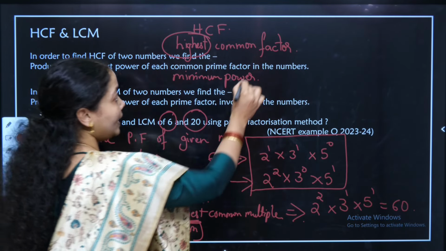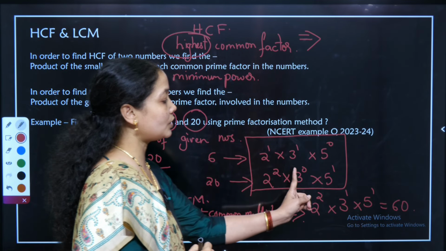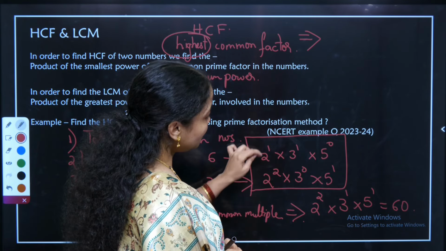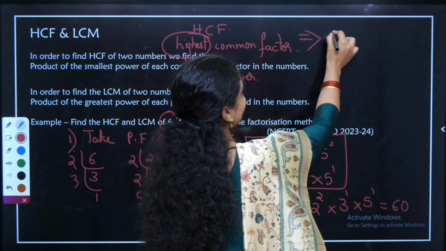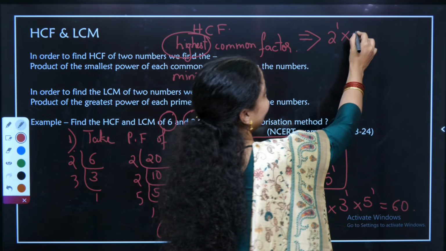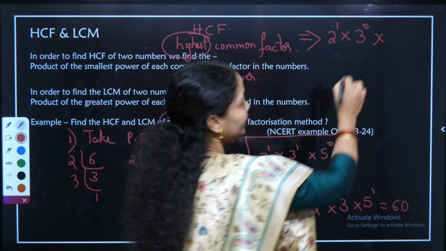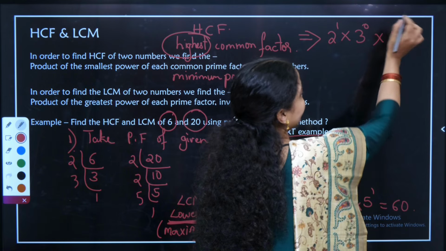I have 3 prime numbers with me, 2, 3 and 5. Out of 2 power 1 and 2 square, the minimum power is 2 power 1. Out of 3 power 1 and 3 power 0, the minimum power is 3 power 0. Out of 5 power 0 and 5 power 1, the minimum power is 5 power 0.